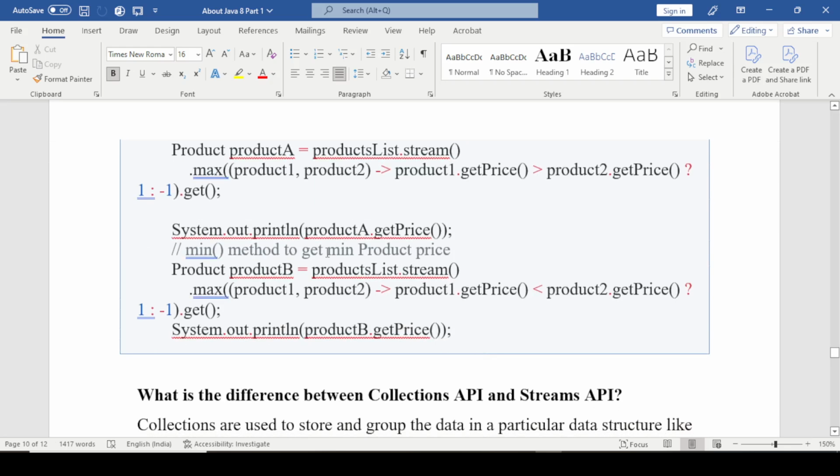This is how to find the minimum product price using the min method on the stream.